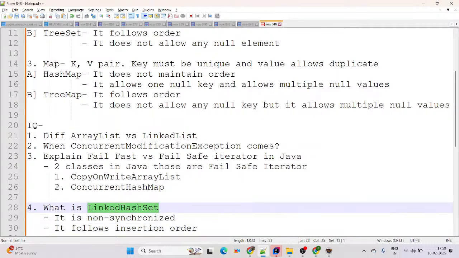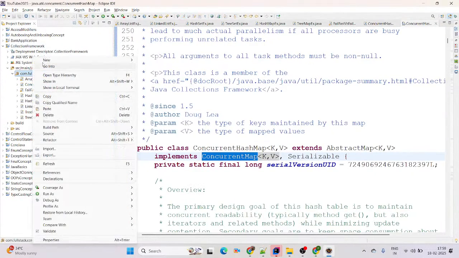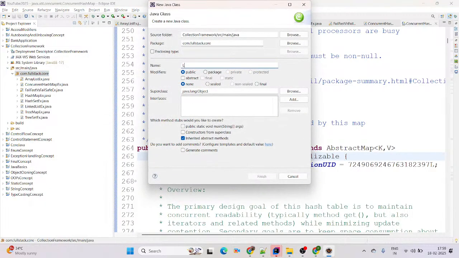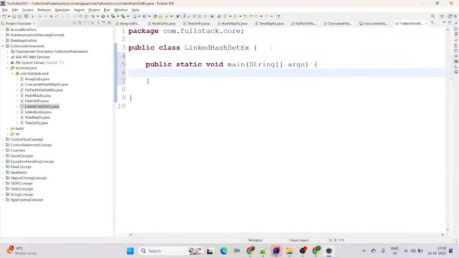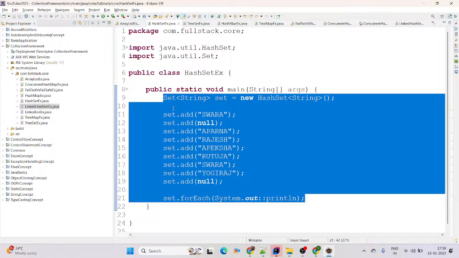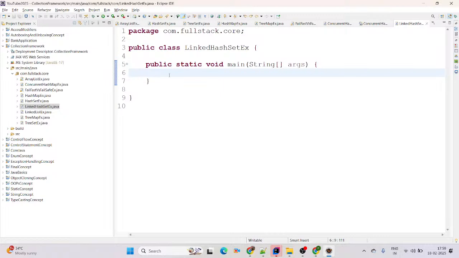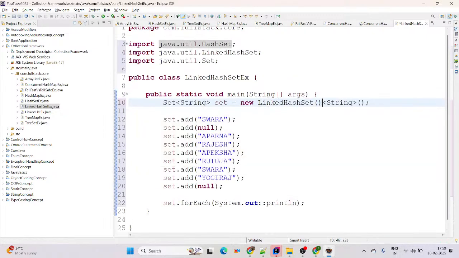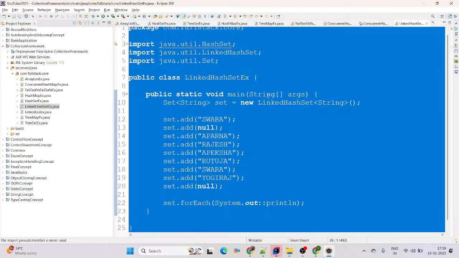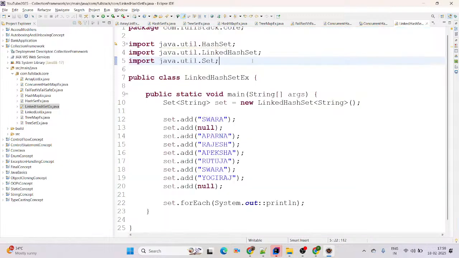Then now we'll come up with our practical example for LinkedHashSet. I am just creating a new Java class and giving the class name as LinkedHashSet example. Here is our main method. For time being, I am using the existing data, whatever we have available there. Then instead of HashSet, I am using LinkedHashSet here. Now what will be the output here? Please give me the output in the chat box.